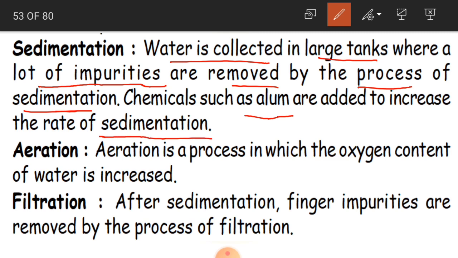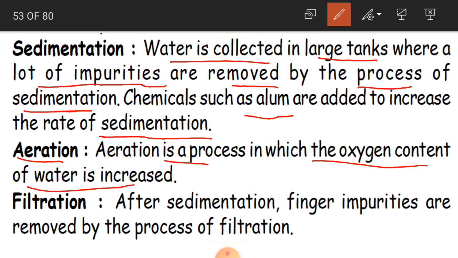And another method is aeration. So these are all the processes, one by one. First sedimentation happens, then aeration is the next one. Aeration is a process in which the oxygen content of water is increased. In aeration, what happens? The oxygen content, because oxygen is also very important for us, so oxygen content of water is going to be increased so that it is fit for drinking.